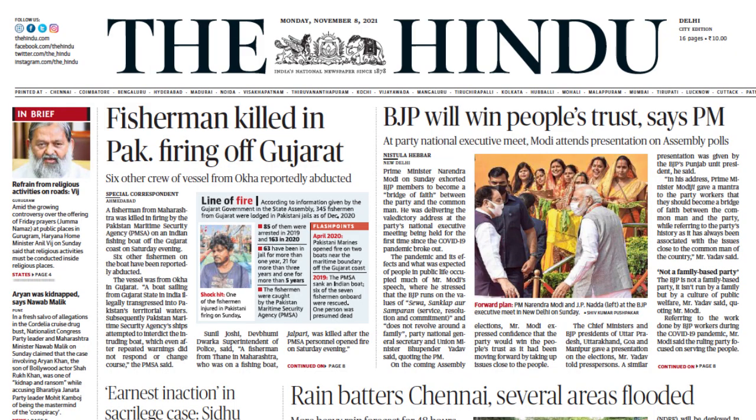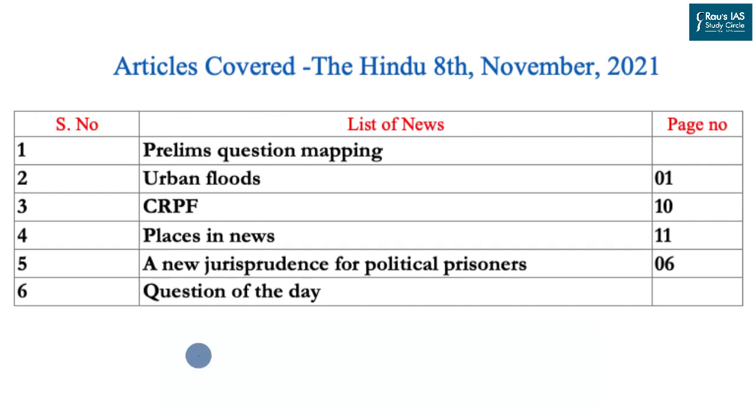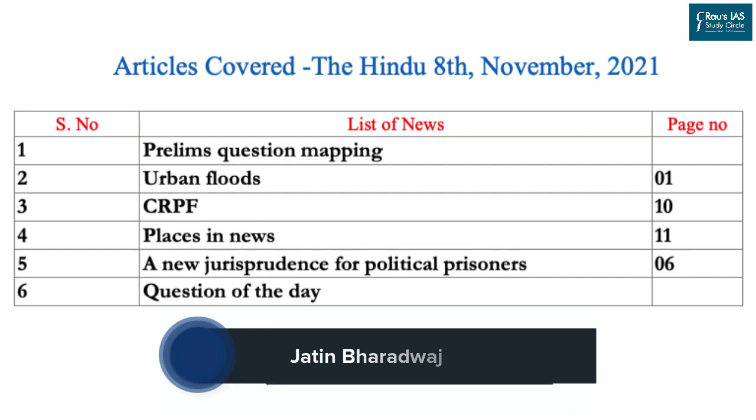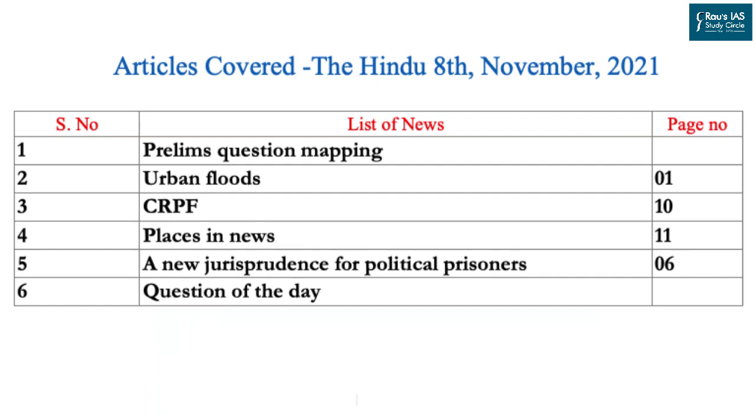Hello everyone and welcome to Daily News Simplified, your one-stop solution to detailed analysis of current affairs which are published in the Delhi edition of The Hindu newspaper. Articles dated 8th of November 2021 are listed on your screen, and the timestamping for these articles is already given in the description box. So let us begin with the first article of the day.